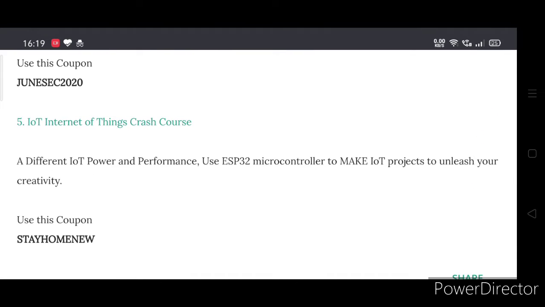Fifth one is IoT, Internet of Things crash course, on different IoT power and performance. Use the ESP32 microcontroller to make IoT projects to unleash your creativity.